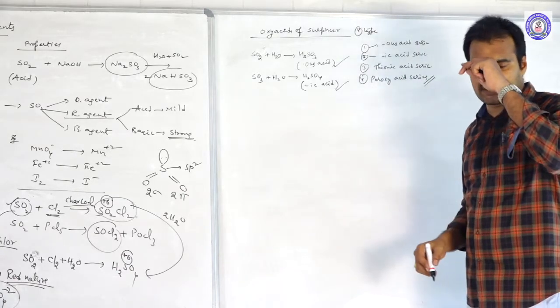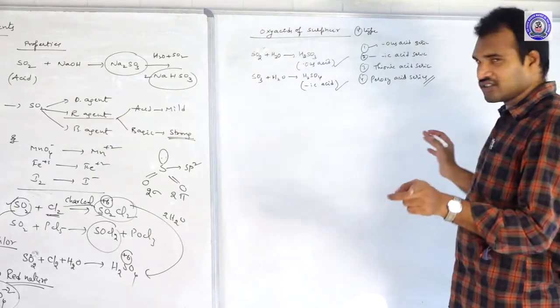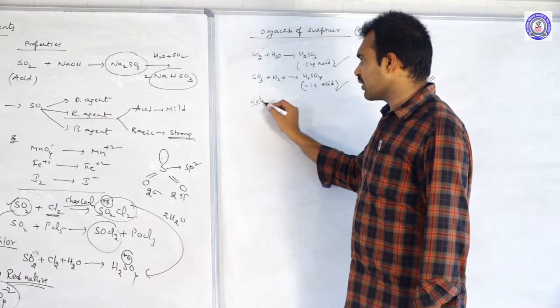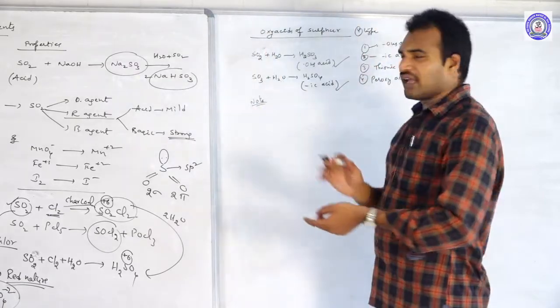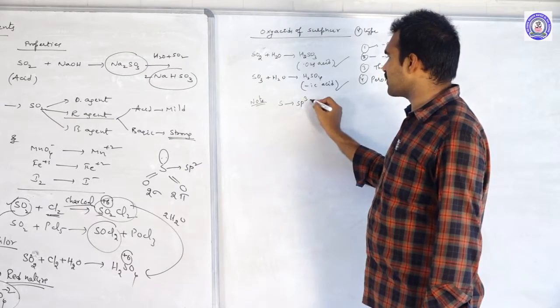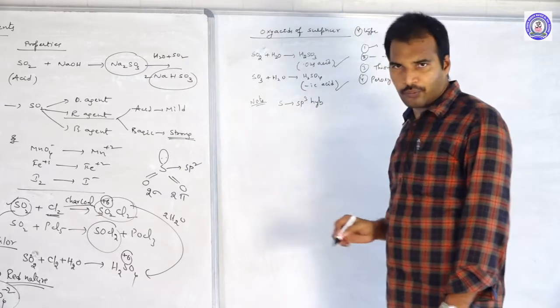One common point we should remember is that in all these acids the sulfur always undergoes sp3 hybridization.